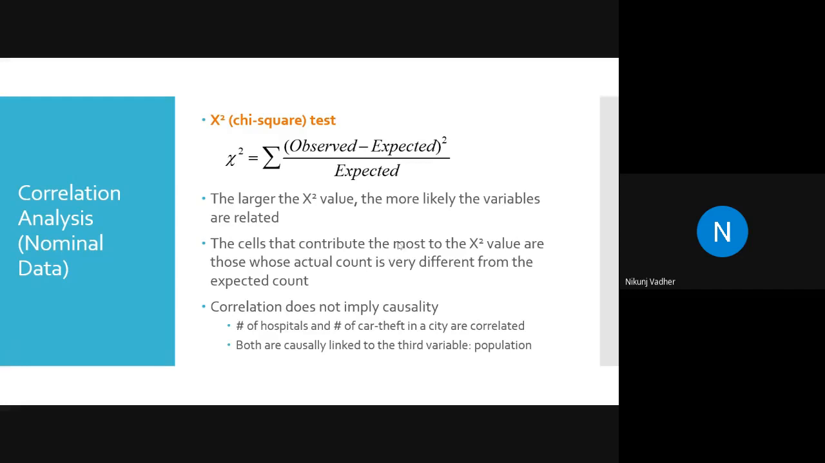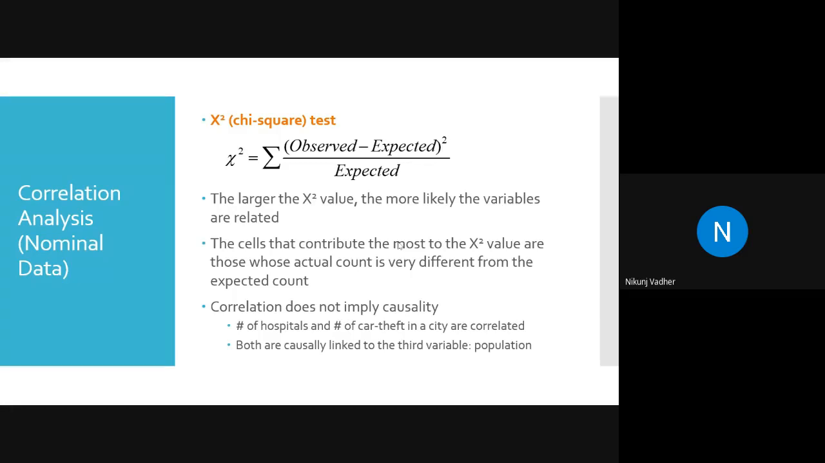Both are uncorrelated. There is not any relationship between any of these. Similarly, here they have given the example that number of hospitals and number of car thefts in a city are correlated.